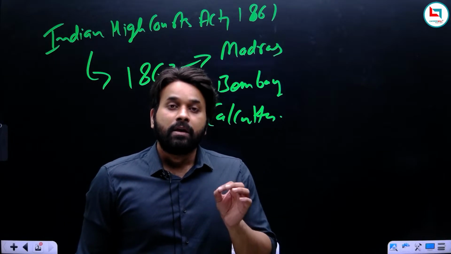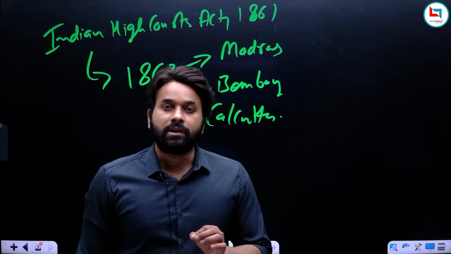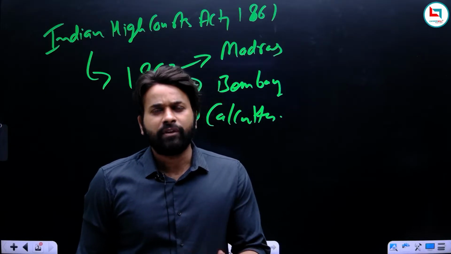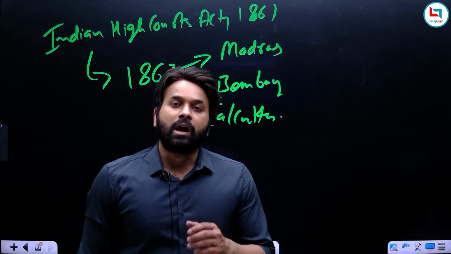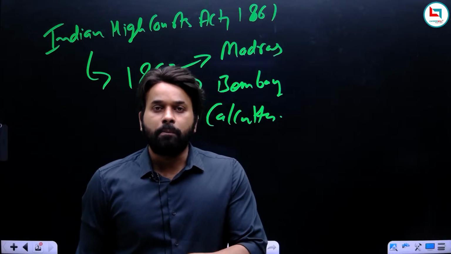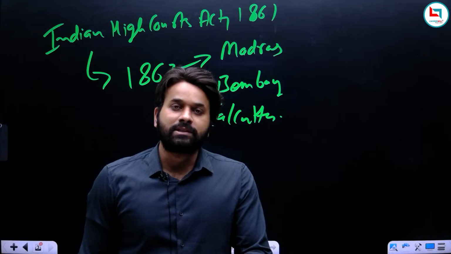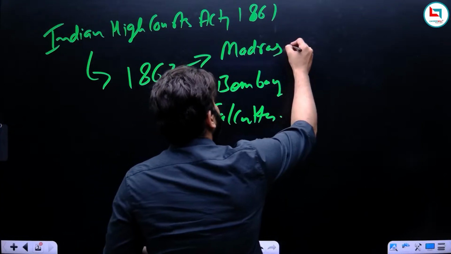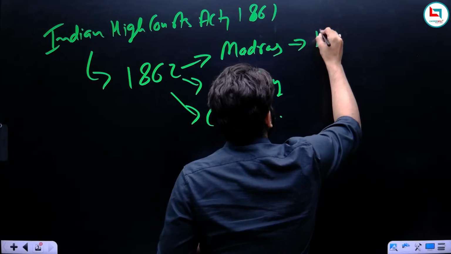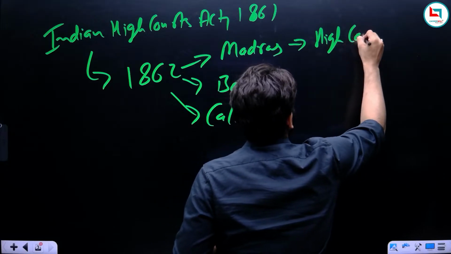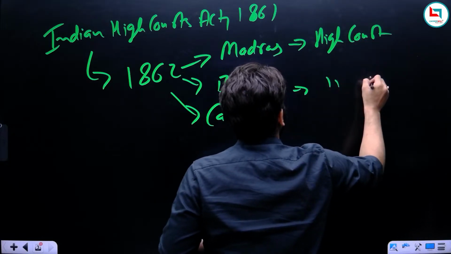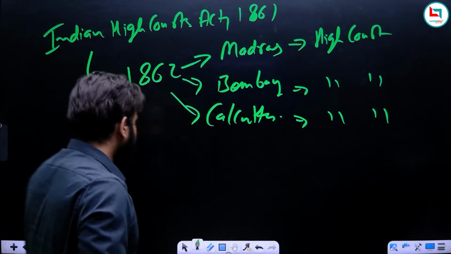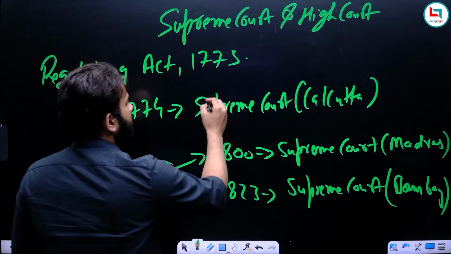Now remember, the Indian High Courts Act of 1861 replaced the Supreme Courts with High Courts. Or we can say that the Supreme Courts were abolished in Madras, Calcutta and Bombay, and in place of the Supreme Courts, what was established? High Courts were established. So remember, in 1862, High Courts were established in Madras, Calcutta and Bombay, and these Supreme Courts were abolished.